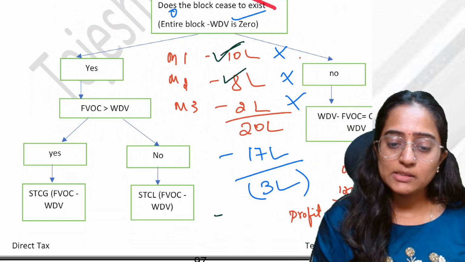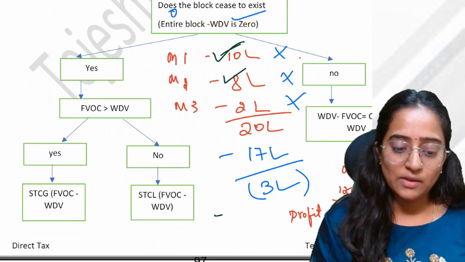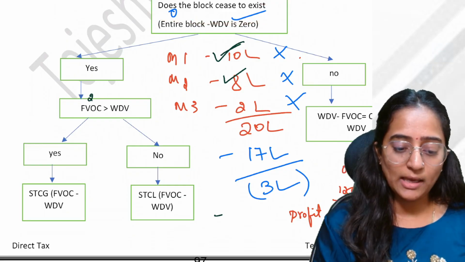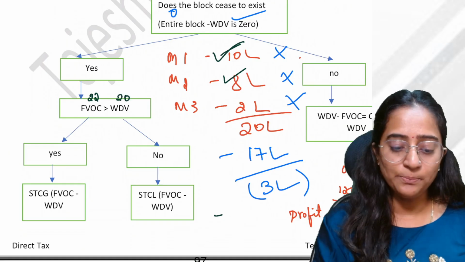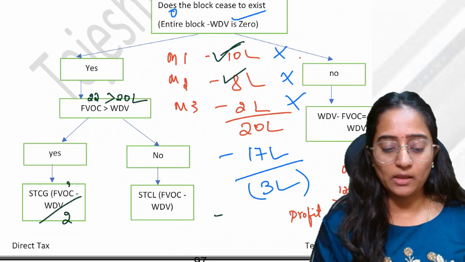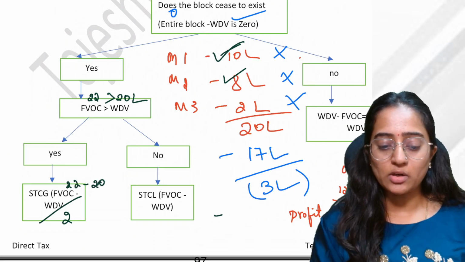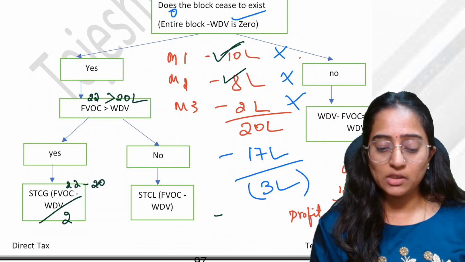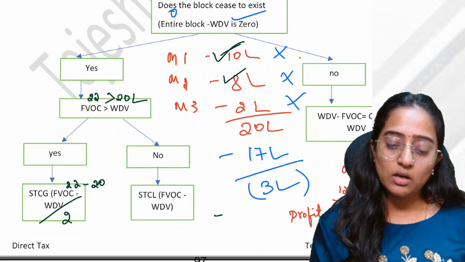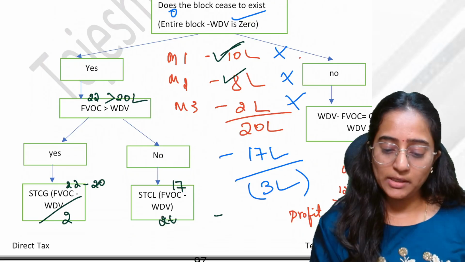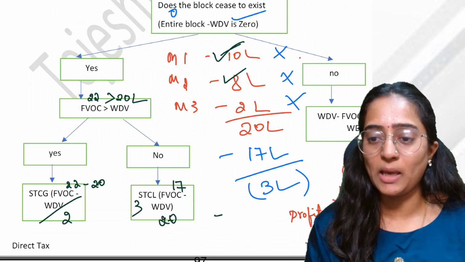See, does the block cease to exist? Yes. Then the full value of consideration in my first example was 22 lakh. If it is greater than WDV, and the answer is yes, you have a short-term capital gain of 2, that is 22 minus 20. Correct? If no, that is, your full value of consideration in my example is 17 lakh and your WDV is 20, the difference will be short-term capital loss.